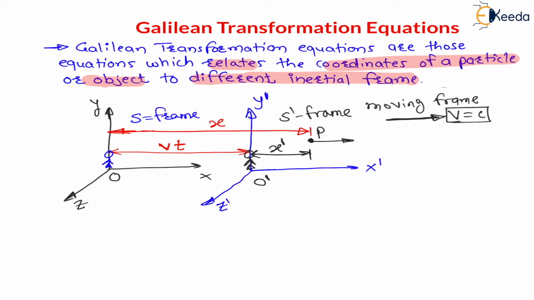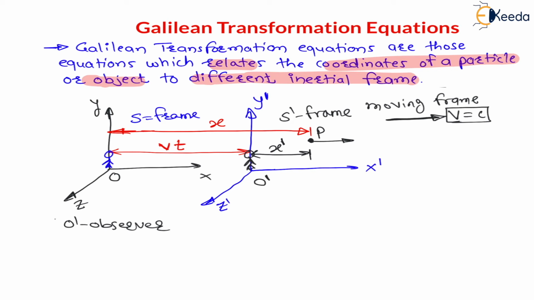Now my dear students, for O dash observer, he is lying in S dash frame, in moving frame, right? Now the position of point P will be x dash, y dash, z dash, right?